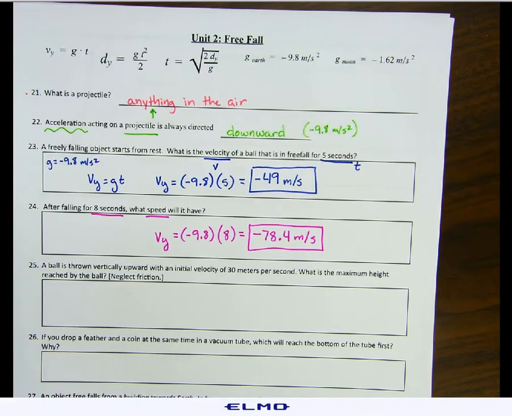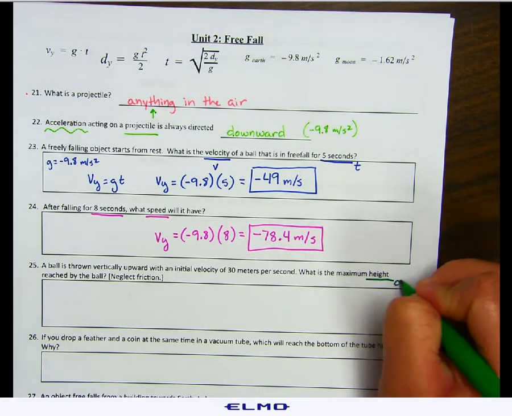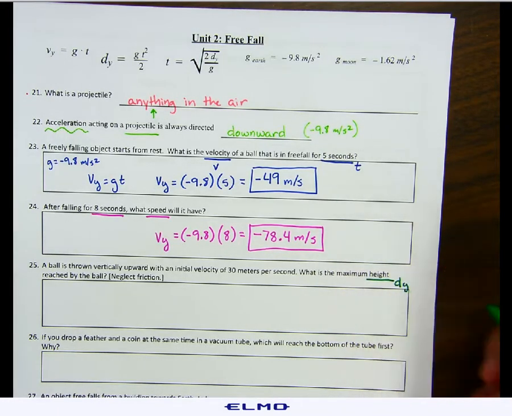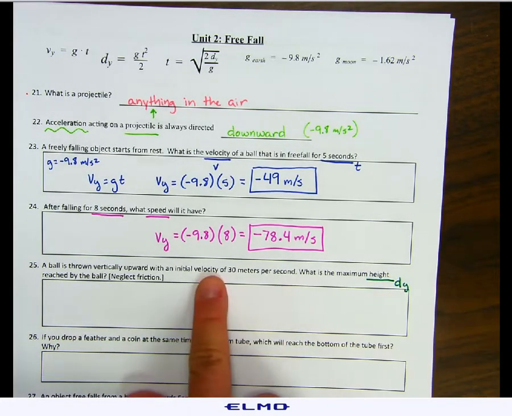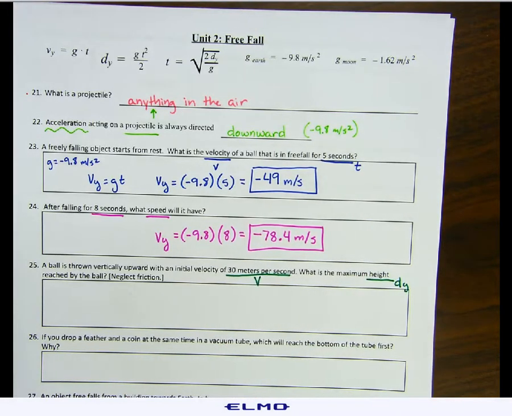Number 25. A ball is thrown vertically upward with an initial velocity of 30 meters per second. What is the maximum height reached by the ball? So we're looking for height. That's going to be our distance. And since it's going up because height goes up, that's going to be our dy. We know that we have an initial velocity of 30 meters per second. And that's really all we're given. So this is a 2-problem question.